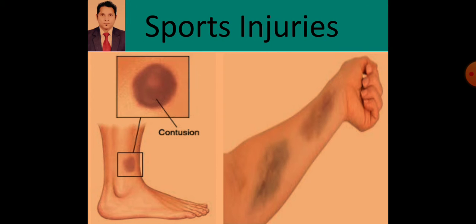After the injury, there is a black spot over the skin. First picture, second picture, third picture we can see. The external layer is not broken, but after that there is the injury. That's why there is discoloration of the skin.